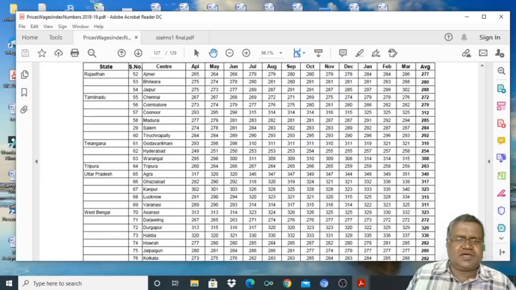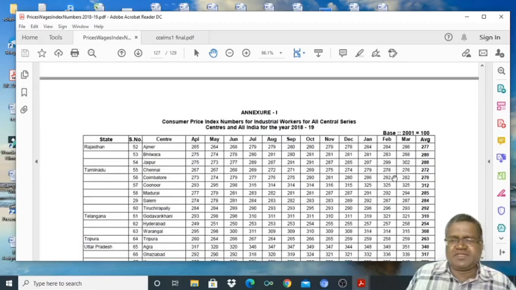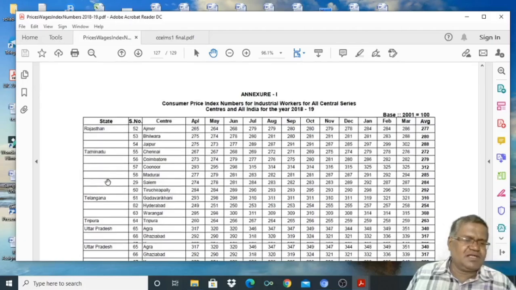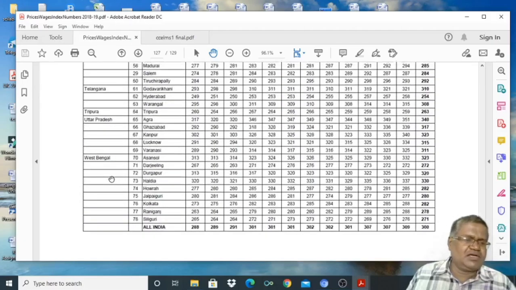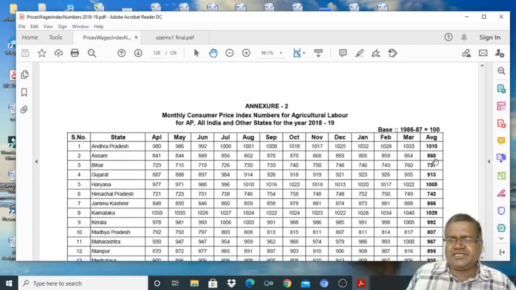We can observe the consumer price indices for industrial workers. This is the consumer price index number. This is in Rajasthan, in Tamil Nadu, in Telangana, in Tripura, like that. The last line is the index number. In Andhra Pradesh, the monthly consumer price index for agricultural labor. Here the base year is 86-87. So we can find a large index number, a 10 times increase in index number.